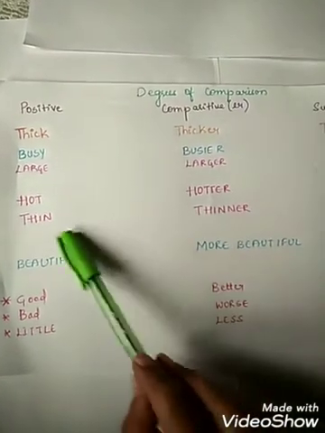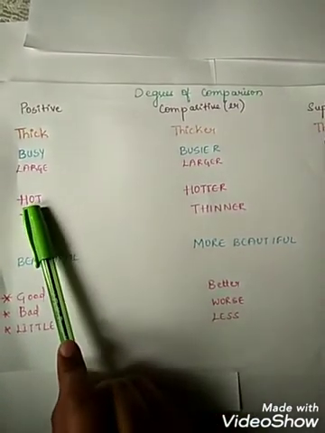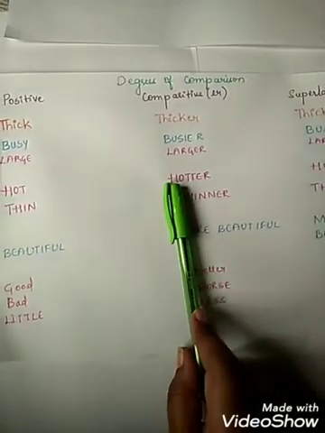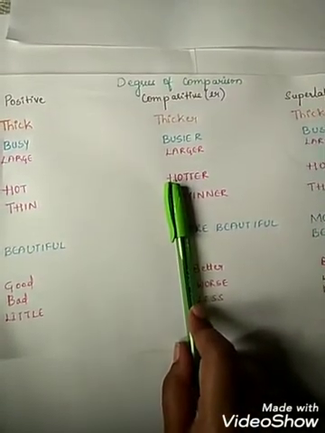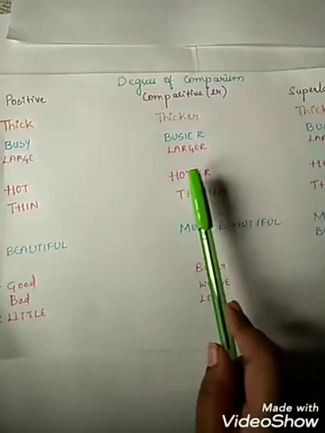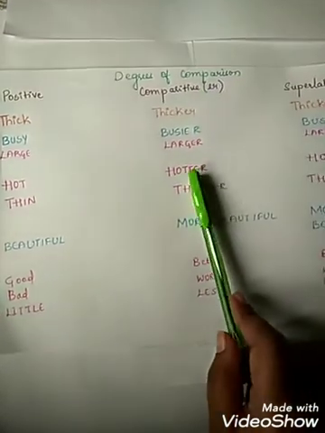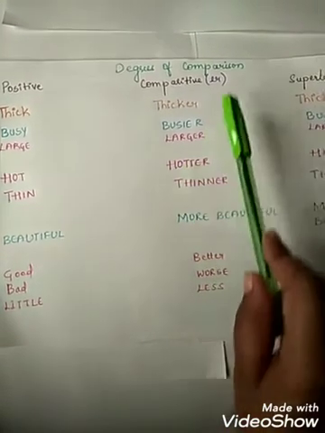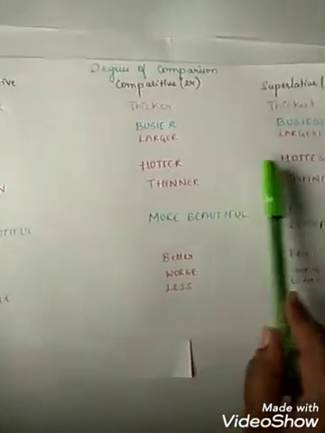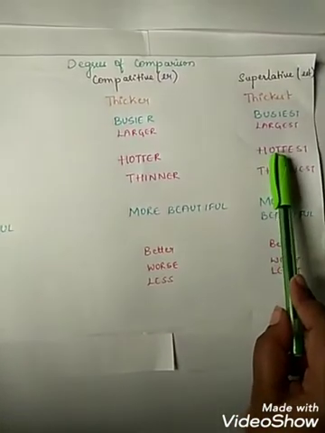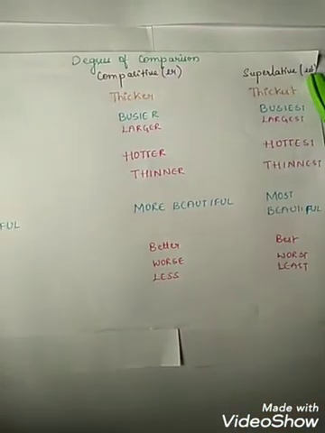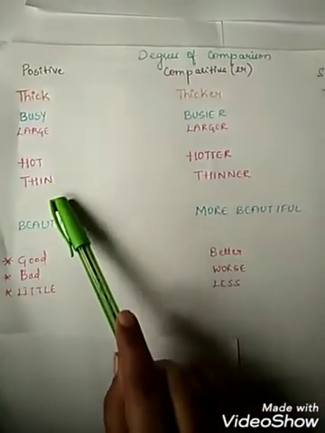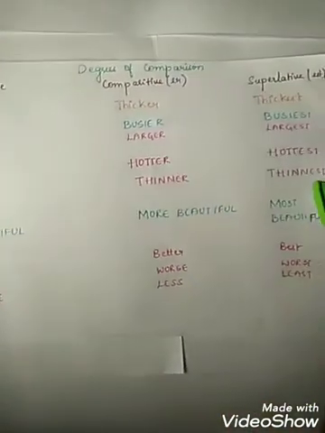So when there is a consonant, like the word hot, we double it. In the comparative degree, after doubling the letter T, we add ER. So, hotter. Here also the same thing: we have doubled it and we have written EST. So, hottest. The same with thin, thinner, thinnest.